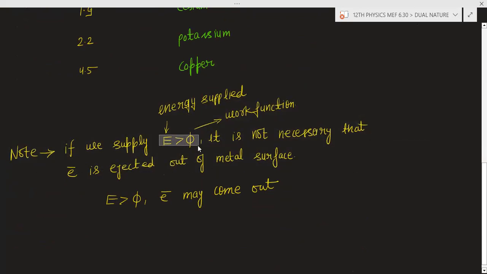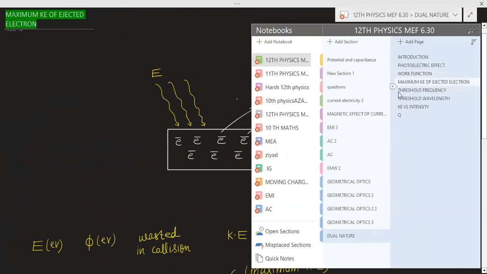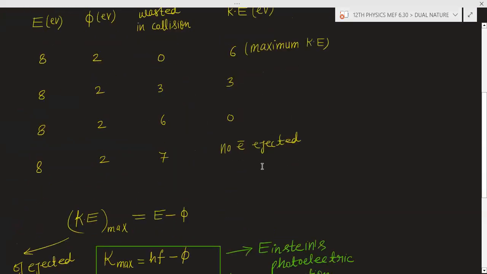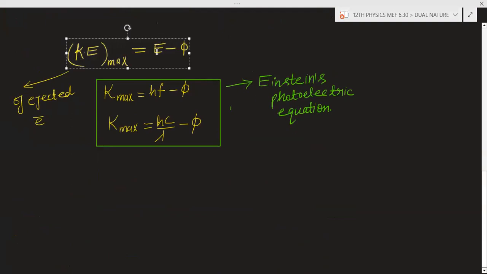If you are giving energy greater than the work function, then it is possible that the electron may or may not come out. Why? Because some energy can be wasted in the collision also. After that, I discussed the maximum kinetic energy of the electron. This is given by Einstein. Maximum kinetic energy of the electron is the energy of the photon, E, which is the energy of the incident radiation, minus the work function. And we know that the energy of the photon can be written as hf, or as hc by lambda also. So this is Einstein's photoelectric equation.